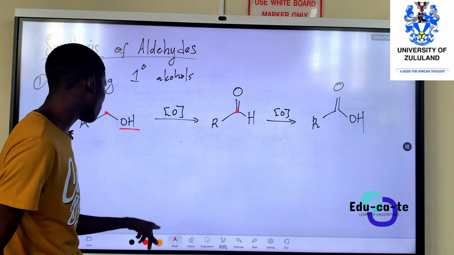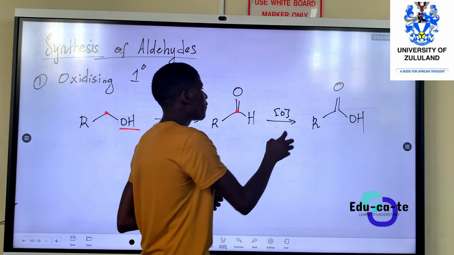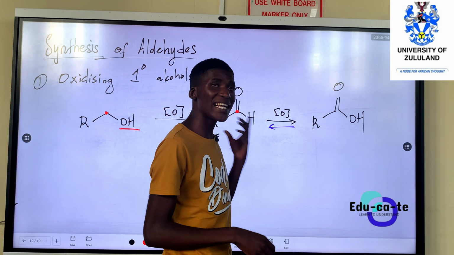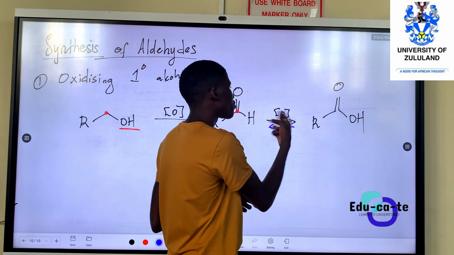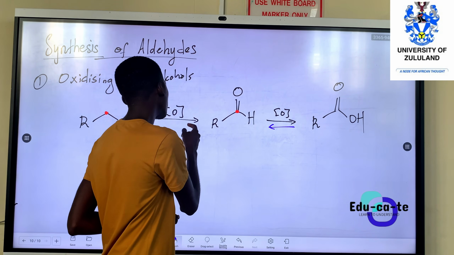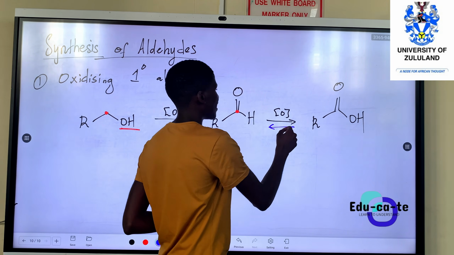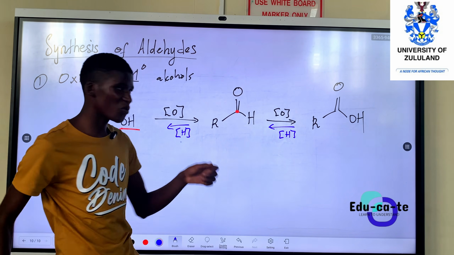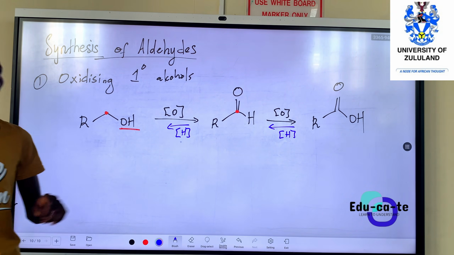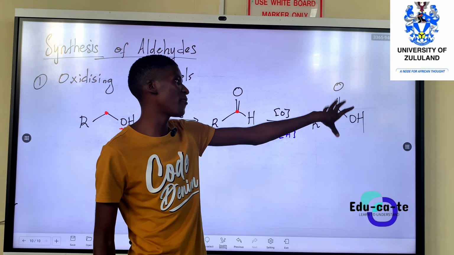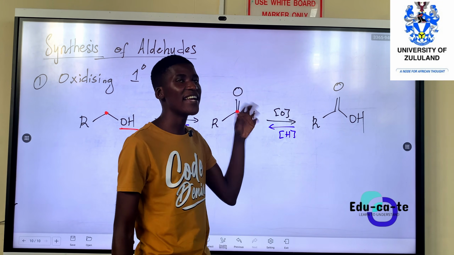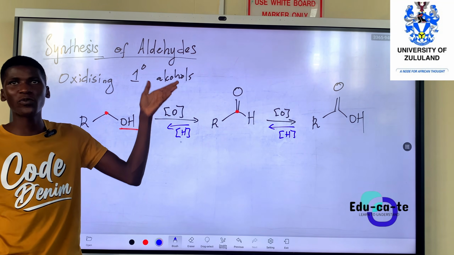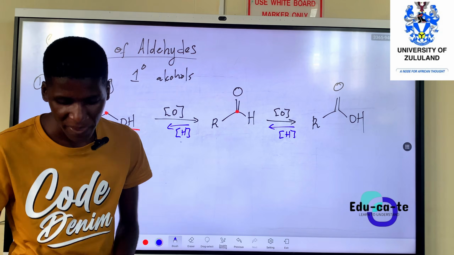So if you do the reverse process, to make an aldehyde from a carboxylic acid, you would have to do the opposite of oxidation. What is the opposite of oxidation? Reduction. So you have to reduce it to do the opposite. But this is not really possible. From carboxylic acid to aldehydes, stopping there, is not usually possible. Most of the time, it's a jump to alcohols, but we will deal with that later on.